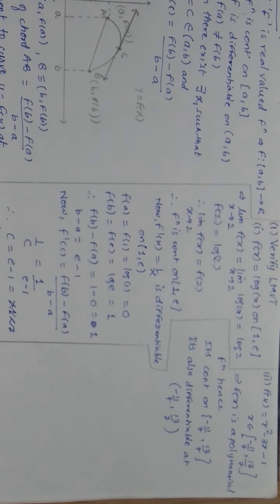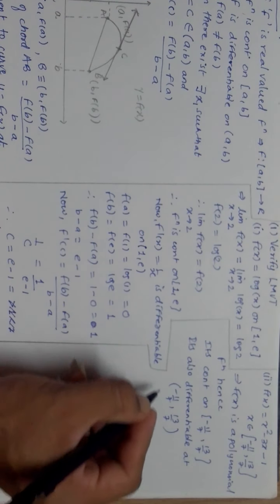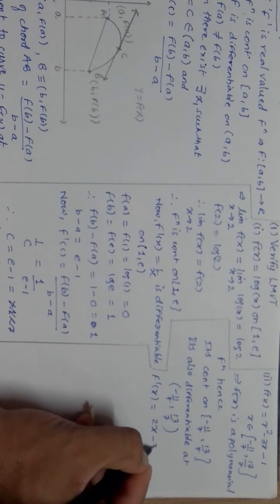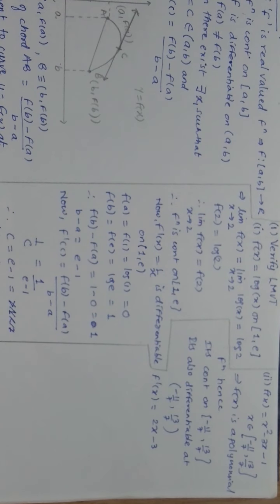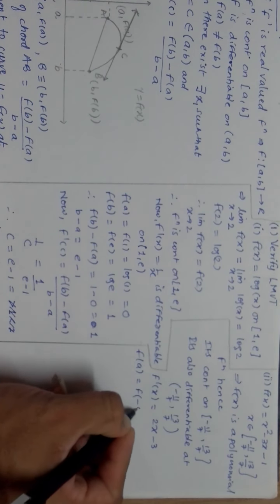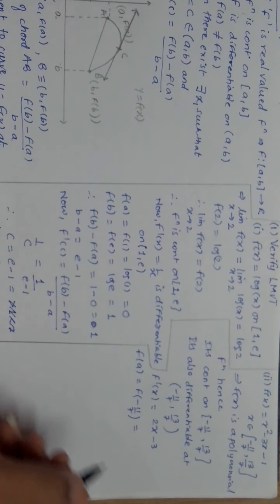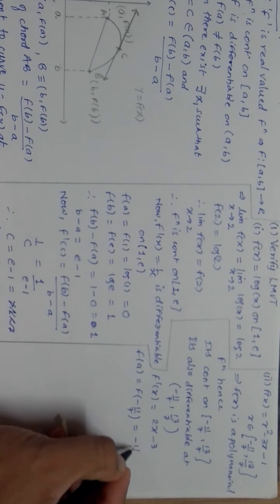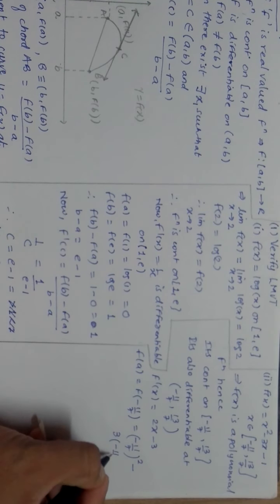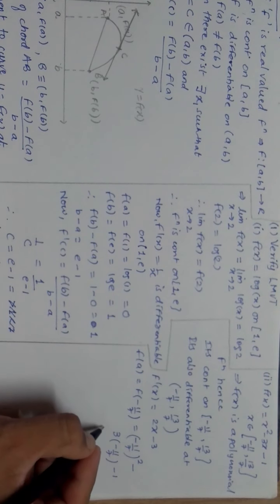So I will just find the derivative and keep it, because I will require it. So f dash x is 2x minus 3. Now I will find out these values and keep them. Now f of a is equal to f of minus 11 by 7, which is minus 11 by 7 the whole square minus 3 into minus 11 by 7 minus 1.